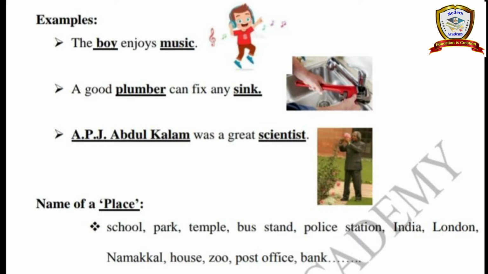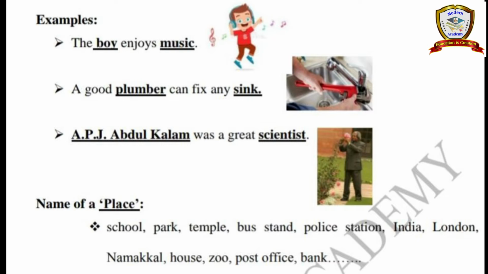The boy enjoys music. In this sentence, which word is considered a noun, and which is a person? The boy. So the word boy is considered as the name of a person.